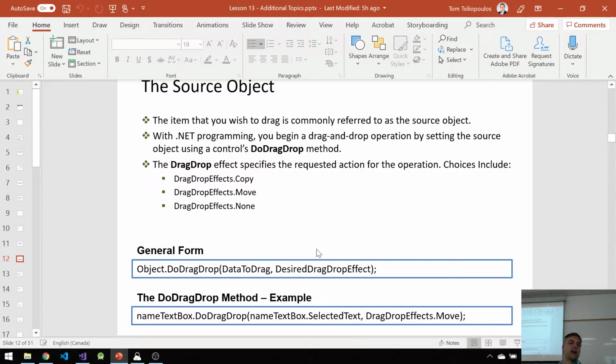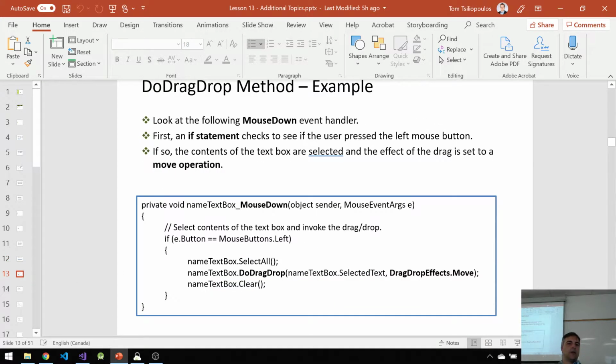Some kind of desired drag effect. So I'm going to drag move or copy or none. Those are the options, right? And then I use an event handler, which is a MouseDown event. So when I click down on that source, it activates the DoDragDrop event, and I can move it across, right, to whatever I want. I use this format. It's pretty straightforward.